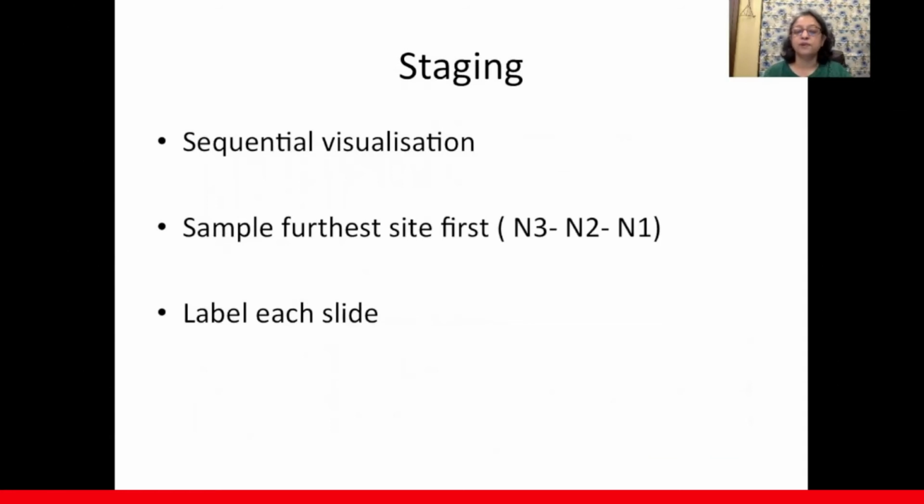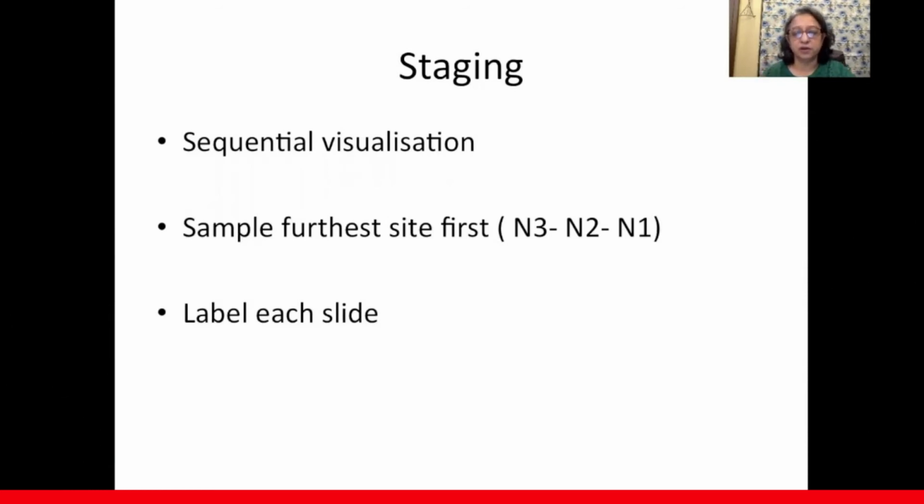So you sample the N3 node first, then the N2 node, and then the N1 node, and in that order. Because that will give you a diagnosis. If you were to sample the node which is closest to the lesion, your needle may get affected. So it should be N3, N2, and N1, and label each slide as you go along.